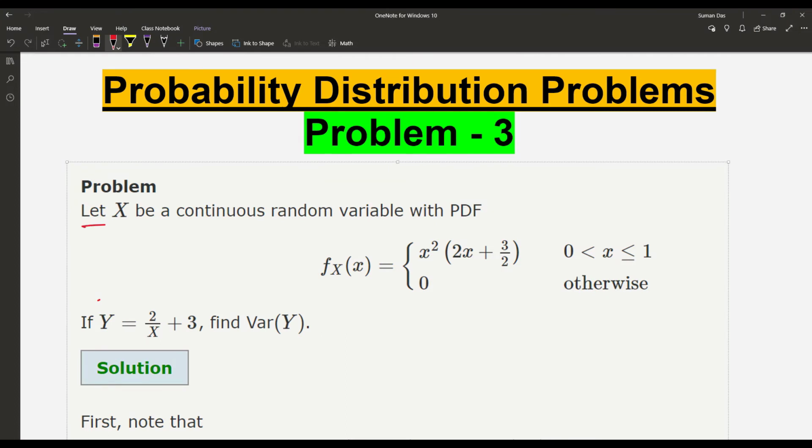According to the problem statement, X is a continuous random variable with the PDF given, for the value of small x from 0 to 1, as x square into (2x plus 3) by 2, and for any other value of x the PDF is 0. If Y is another variable denoted by 2 by X plus 3, then we have to find the variance of Y. So let's check the solution.